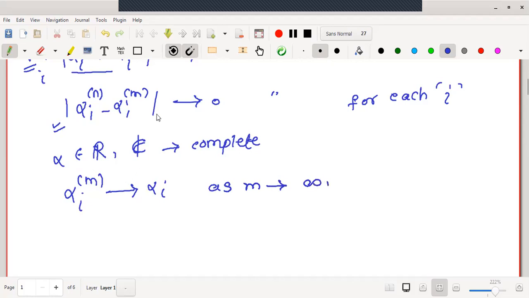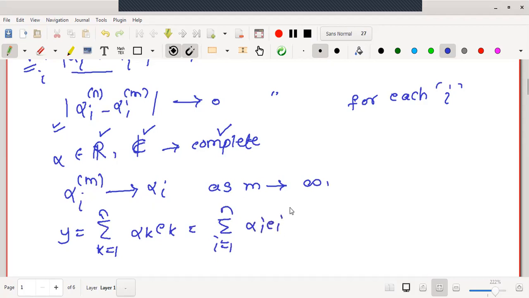Because this gives a Cauchy sequence in either R or C, but both the spaces are complete. Therefore, the Cauchy sequence is convergent as m tends to infinity. Therefore, if I write y equal to summation k from 1 to n alpha k e k, or summation i from 1 to n alpha i e i,